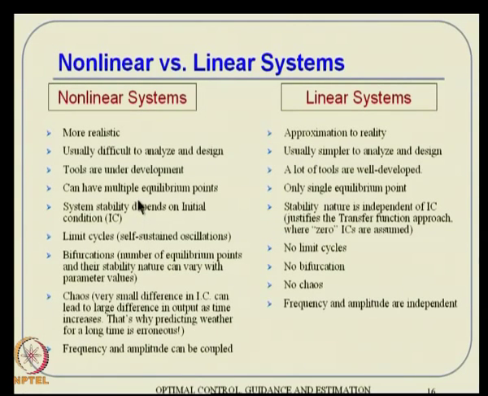Now, the more difficult part is that the system stability depends on the initial condition as well for a nonlinear system. It is not only that you have multiple equilibrium points, but the system stability behavior itself will change depending on which equilibrium point you are talking about. Around one the system can be stable, around some other equilibrium point it can be unstable as well actually. That kind of behavior is typically not seen here. The stability nature is in fact independent of initial condition here, because you have only one equilibrium point, and whether the system is stable or unstable does not depend on that.